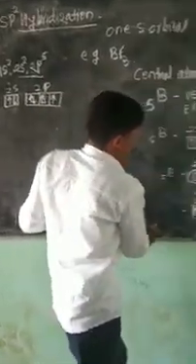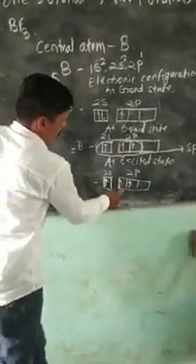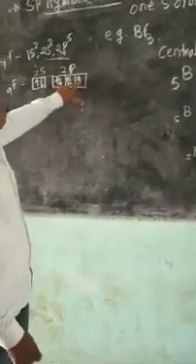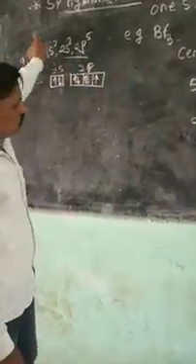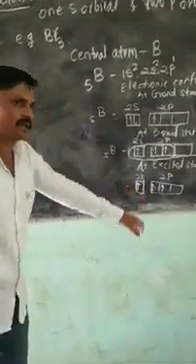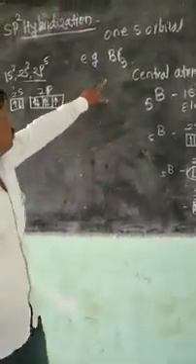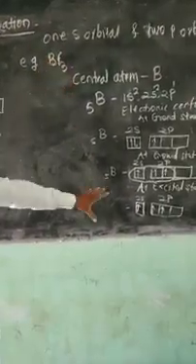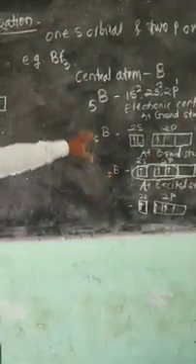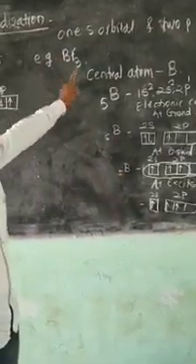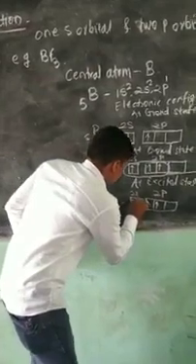In case of excited state of boron, there are 3 unpaired electrons present. So 1 electron of 1 fluorine combines with the 1 unpaired electron of boron atom. So there are 3 fluorine atoms required to combine, and we get the BF3 molecule.